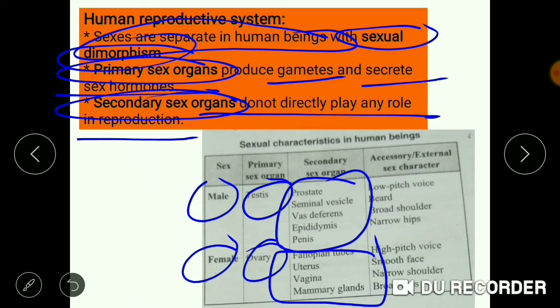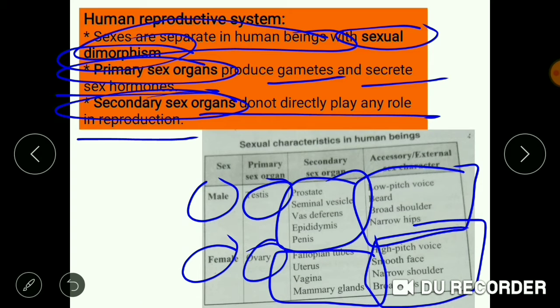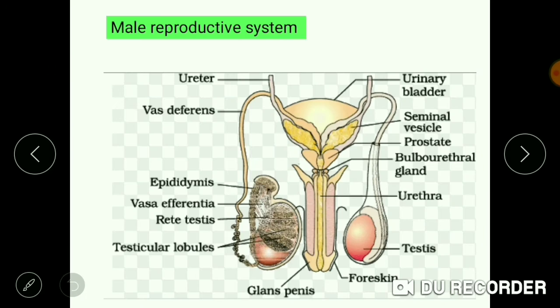There are certain external characteristics which show that a male is sexually mature. These are low pitch voice, beard, broad shoulders, and narrow hips. In females, the external sex characters are high pitch voice, smooth face, narrow shoulders, and broad hips.